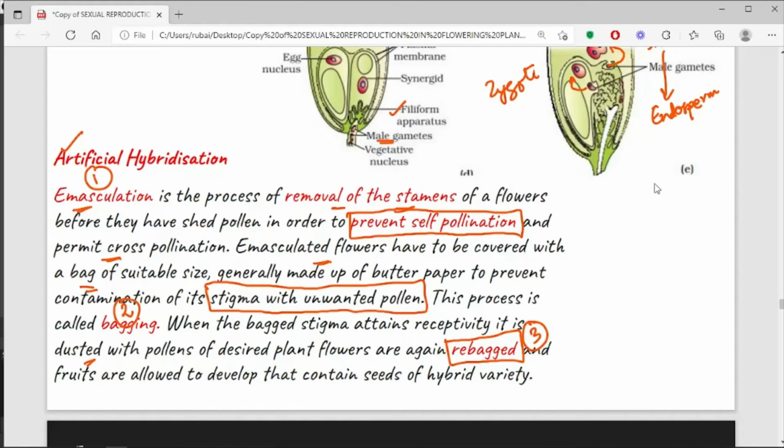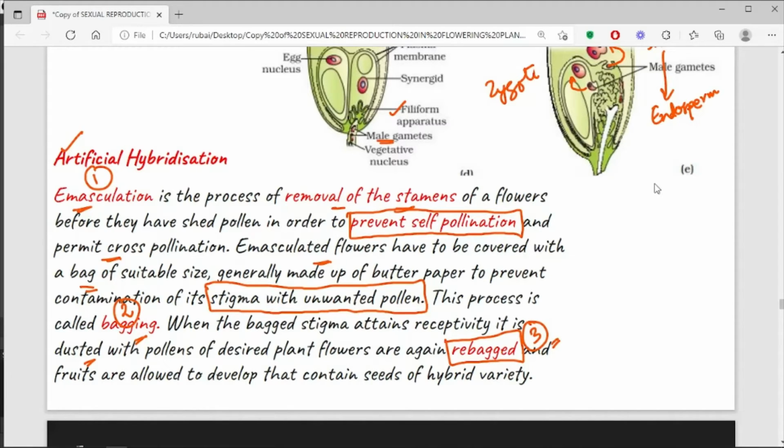And finally, the third step is rebagging: when the stigma reaches maturity, you remove the bag that you put on to prevent contamination, and you dust some pollen on your plant, and these pollens are from that of a desired plant body.